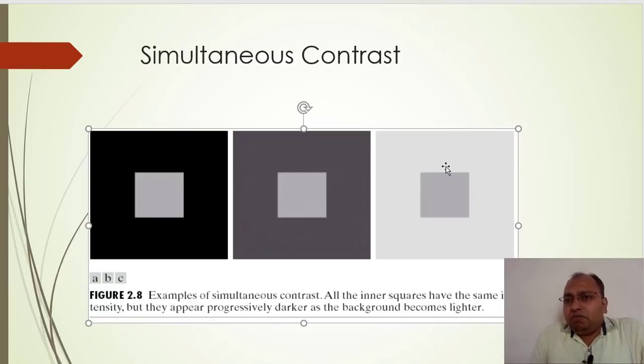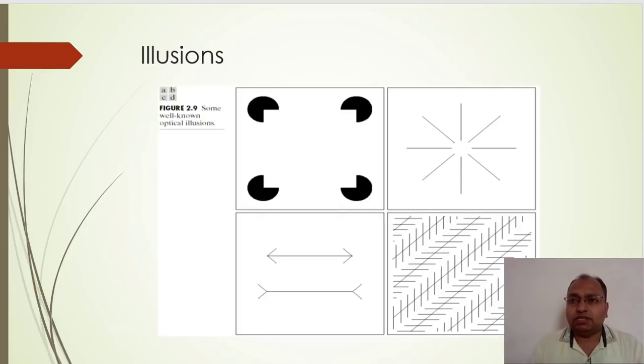Is that fine? So remember that brightness levels are not dependent only on the intensity level, but depend upon the simultaneous contrast and the continuous changes in the brightness level. So it is dependent on two phenomena.